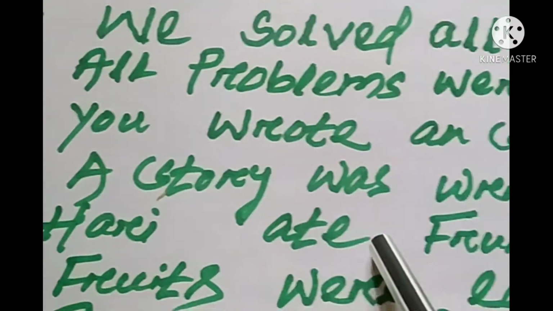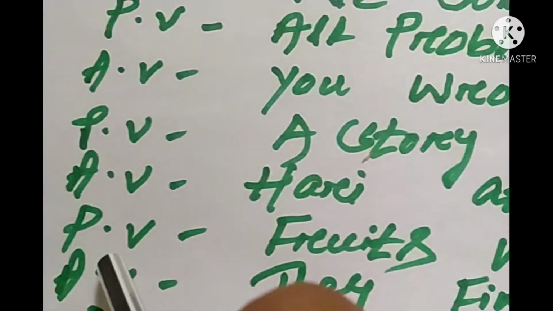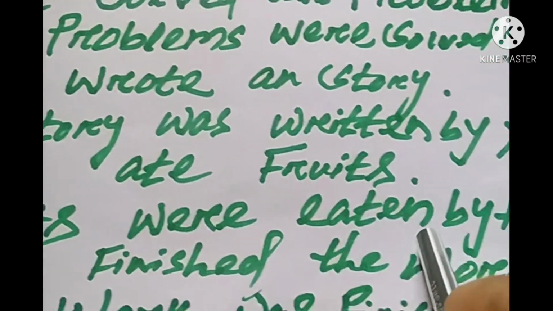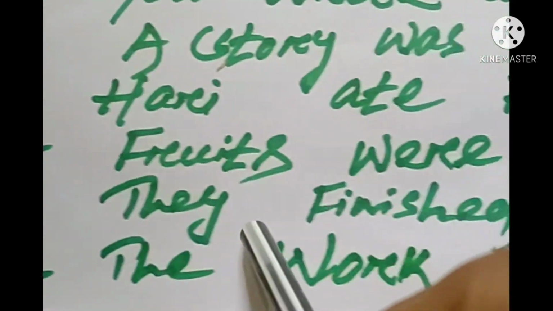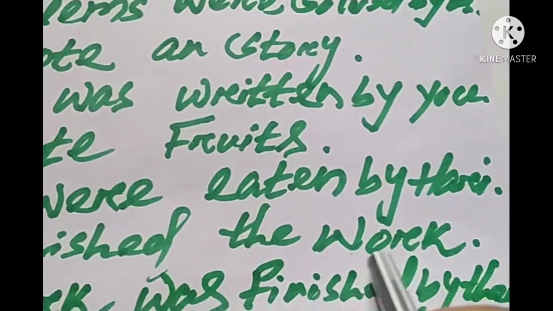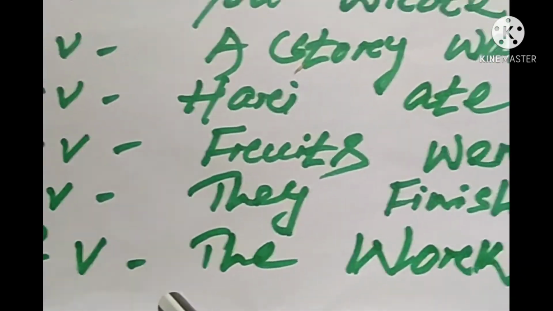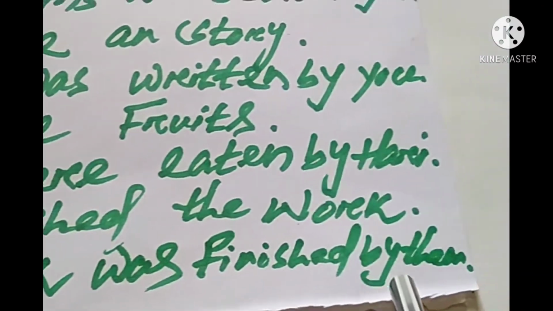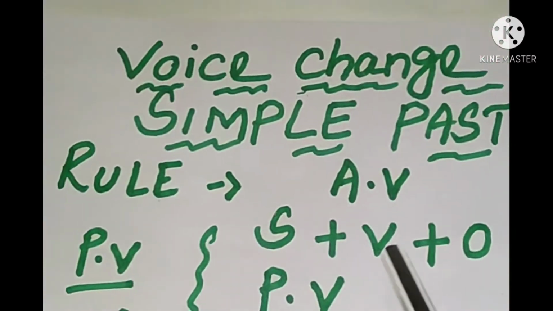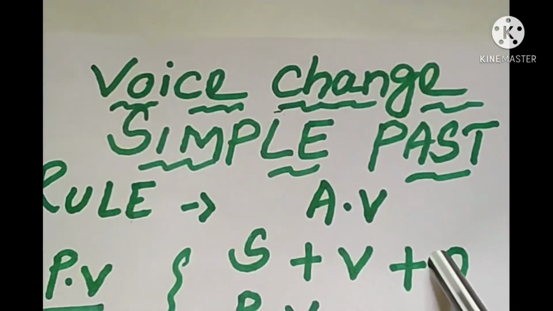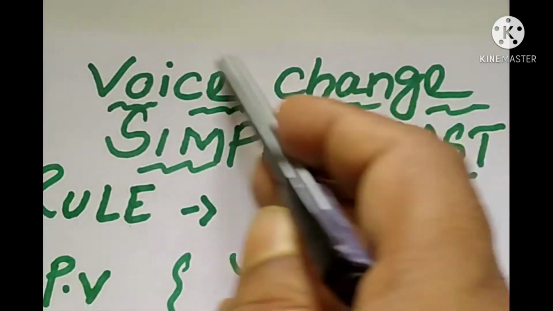Similarly, active voice: Hari ate fruits. Passive voice will be fruits were eaten by Hari. Similarly, active voice: they finished the work. Passive voice will be the work was finished by them. In this way, we can change voice from active voice to passive voice in the case of simple past tense.